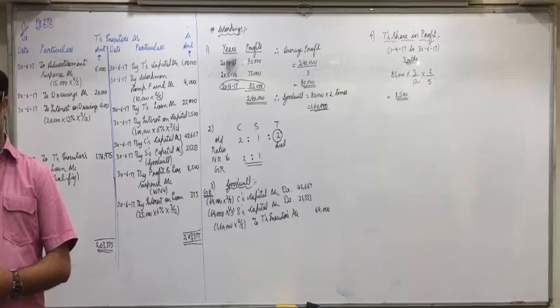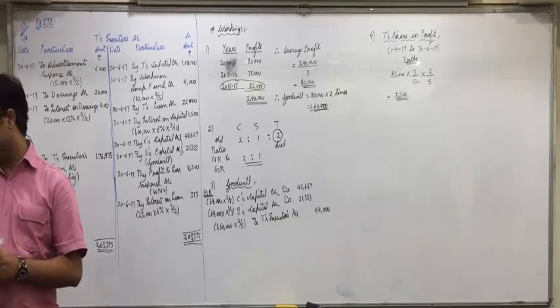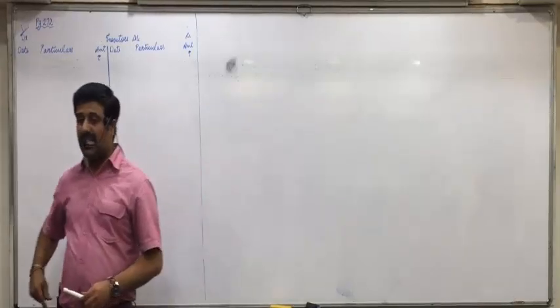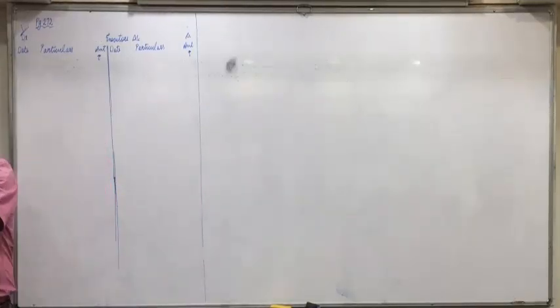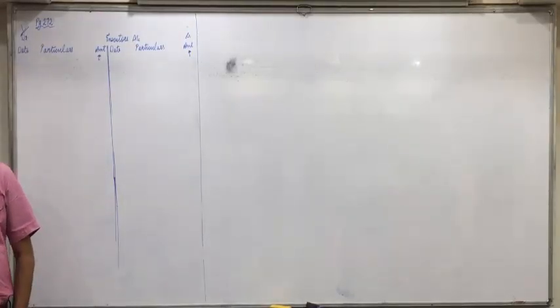Prepare Vimal's account. Do it fast in 5 minutes, then I'll do it on the board. It's a very small question. Just one thing: at the end it's not "make Vimal's executor account" but Vimal's capital account, not executor's account. So the heading will be Vimal's, and instead of by capital on the credit side, you write 1/4/16 by balance brought down.